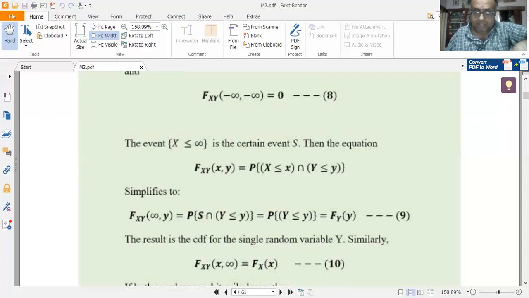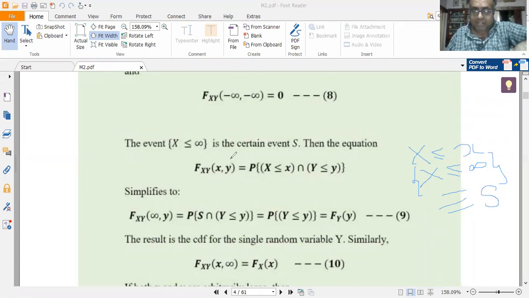Let me write it here. I think that would make it more clear. So here x less than or equal to x. If small x is equal to infinity, then I have capital X less than or equal to infinity. But the event x less than or equal to infinity is stored in the sample space S.